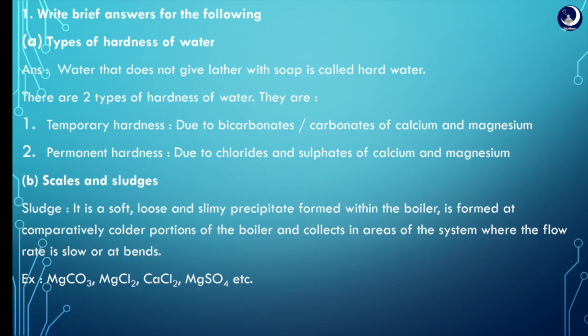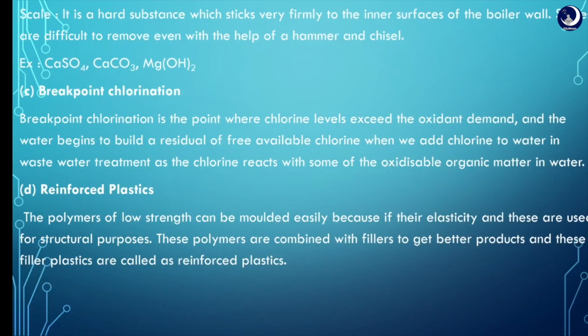Coming to scales and sludges, sludge is a soft, loose, and slimy precipitate formed at the bottom of the boiler, which can be removed easily with a wire brush. Scale is a hard substance which sticks very firmly to the bottom of the boiler and can't be easily removed, even by chisel.